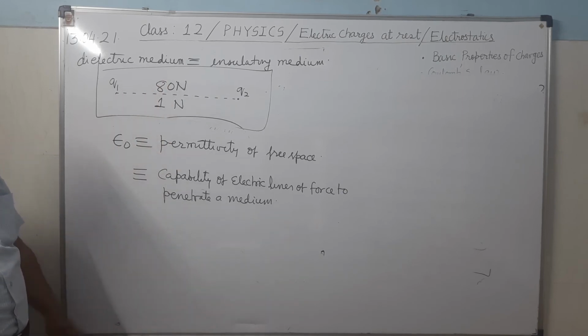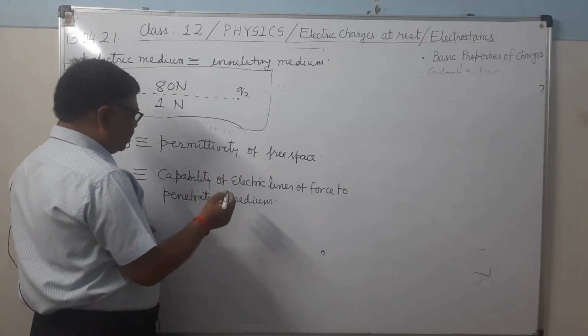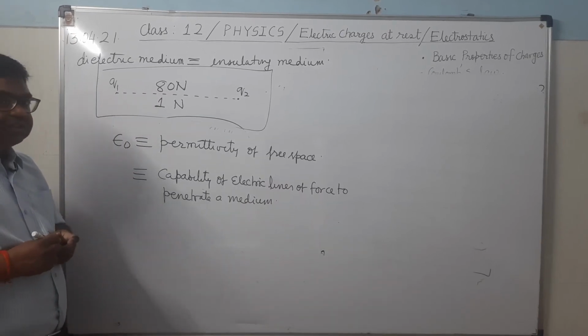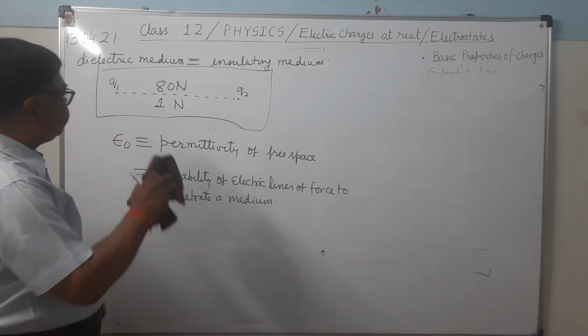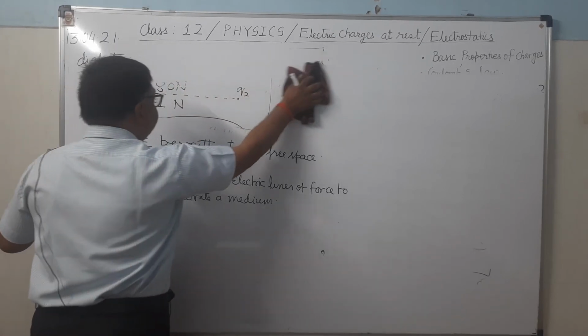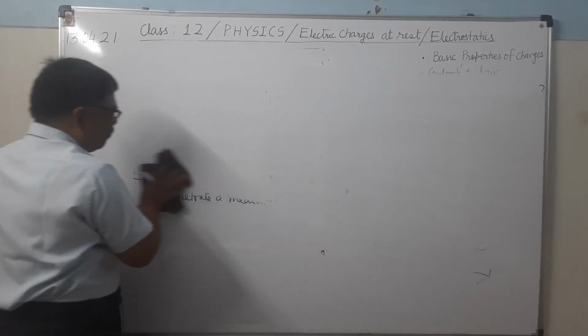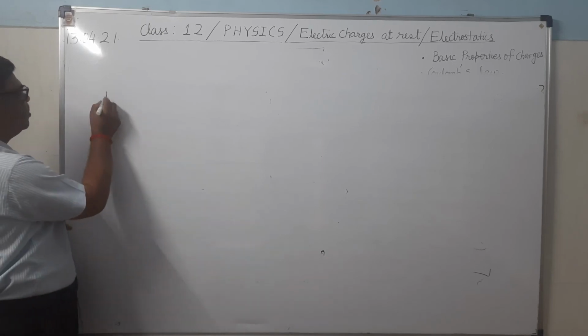It's clear? So this is the capability of penetration of electric lines of force. Capability of electric lines of force to penetrate a medium. It's clear? Now we will see the properties of Coulombian force, or electrostatic force. Properties of Coulombian force.